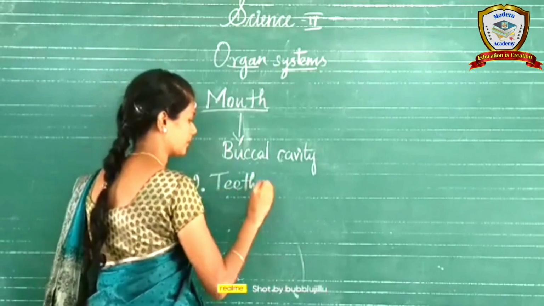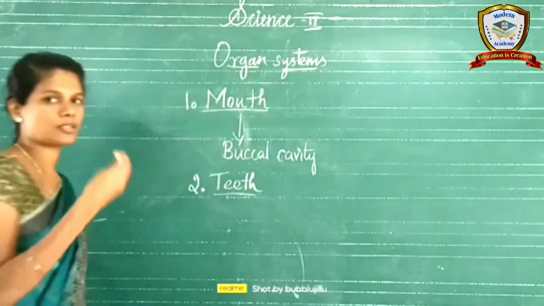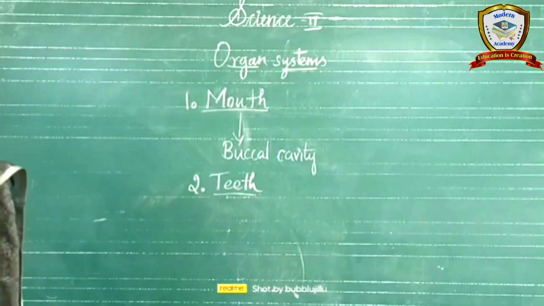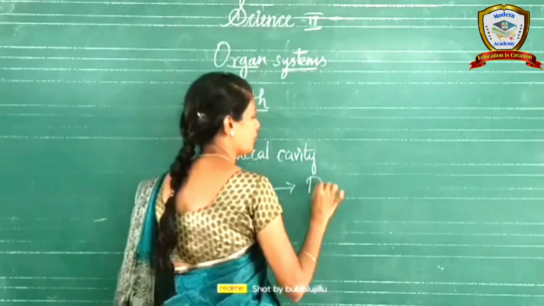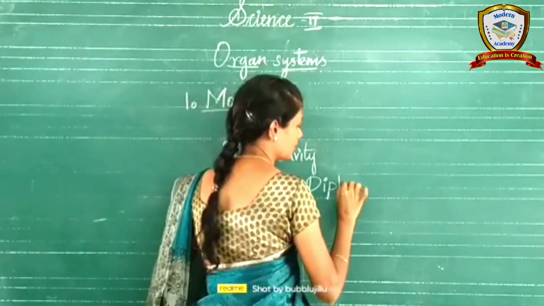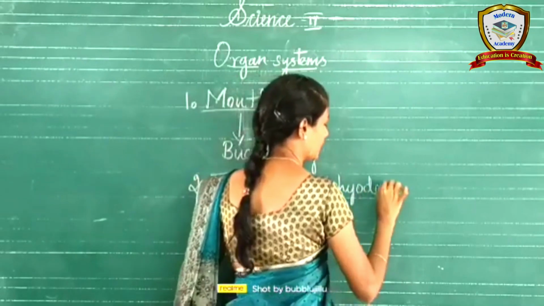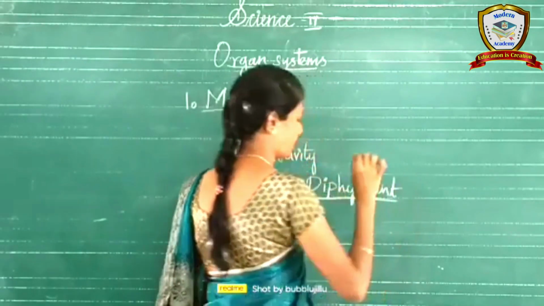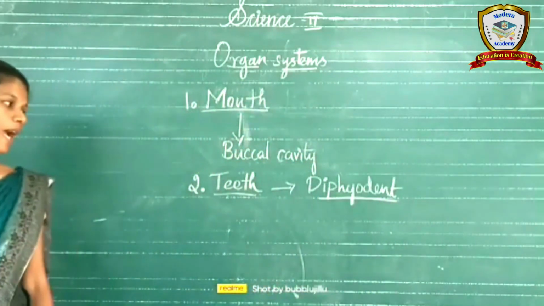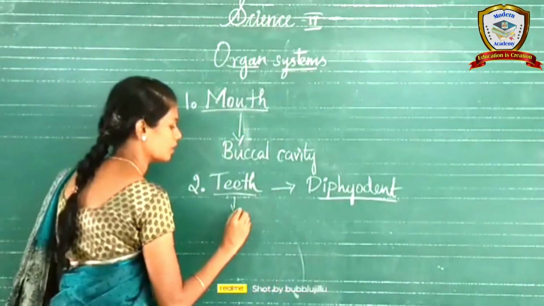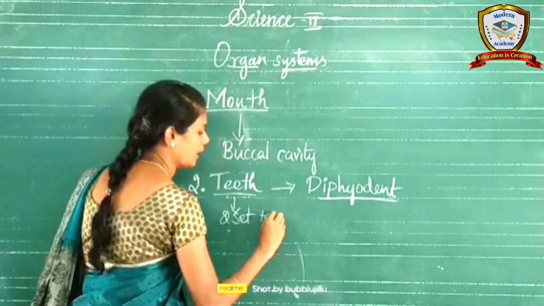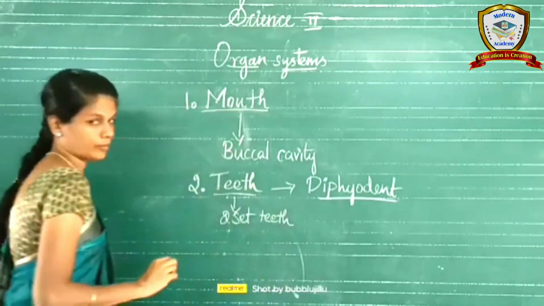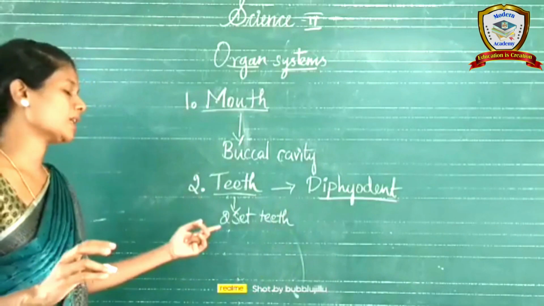Next, after the mouth, what is present inside? Teeth. Our teeth are diphyodont. What does diphyodont mean? We have two sets of teeth in our lifetime.